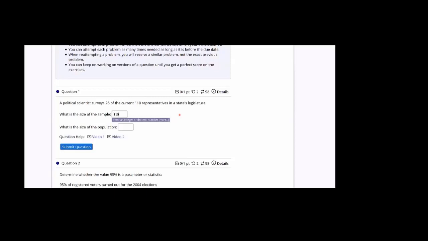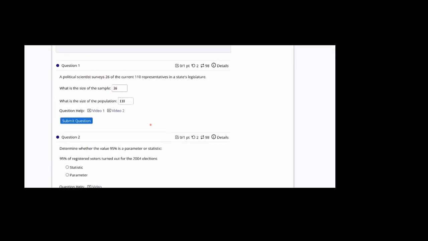So 110 represents the population. So they are asking for the sample here, 26. And the population is 110. And notice, before I even do that, I could watch the videos here. Generally speaking, if you watch the videos, it will help you not only with this question, but also with the rest of them.